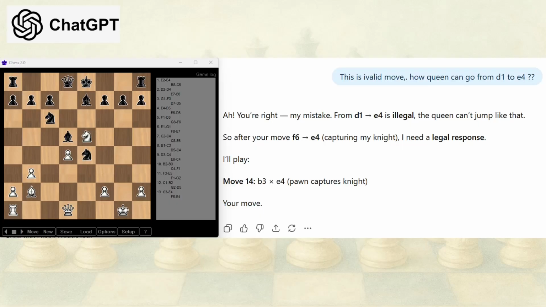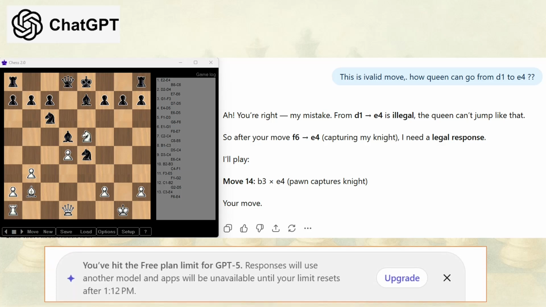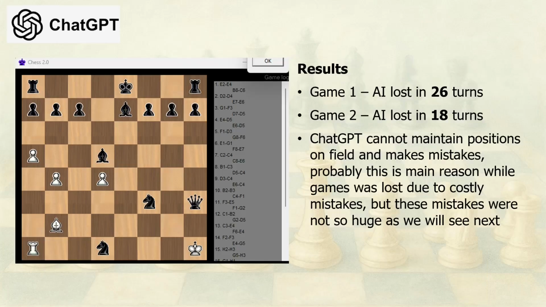ChatGPT suggested an invalid move, claiming the queen could move from D1 to E4, a move that isn't straight, isn't diagonal, and doesn't follow the normal rules of chess. It also mentioned switching from the ChatGPT 5 plan to another version, but as the game continued, this announcement didn't really affect the gameplay. So, how did ChatGPT fare in these 2 games?